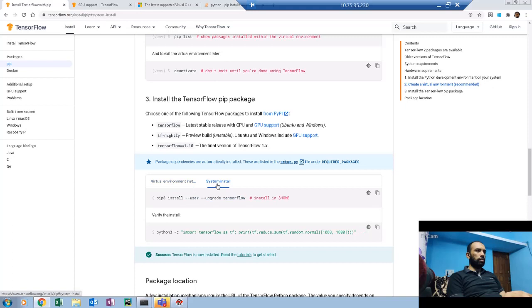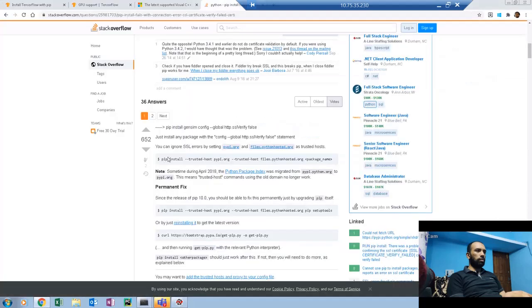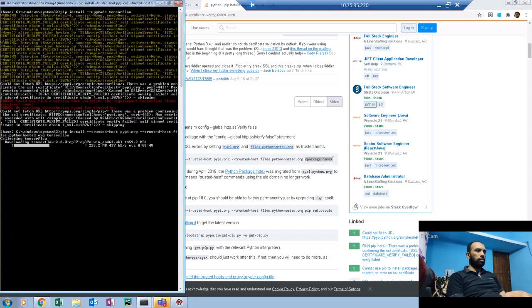And in case this doesn't work for some reason, in my case I got an error called SSL certificate verification error. So what I'm going to do is add a new option to the command to avoid this error, that is pip install with trusted host pypi.org and trusted host files.pythonhosted.org. That way we are saying that these are trusted hosts, and we can basically ignore the SSL errors. And then finally you give the package name, that's TensorFlow in our case. We gave that command and it started downloading TensorFlow.